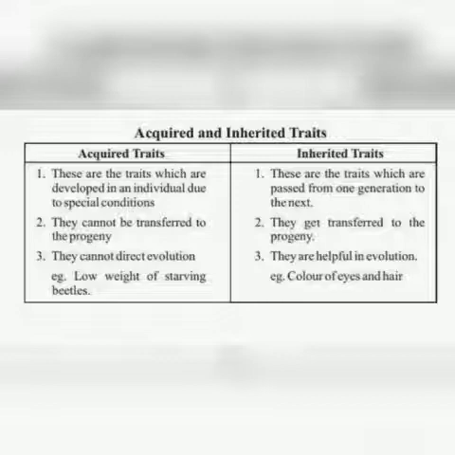For example, the disease called diabetes is also an inherited trait. Generally, it is seen that the gene for diabetes can be transferred from parent to offspring, or from one generation to the other generation. So it is an inherited trait. Understood? So the traits which can be transferred are the inherited traits, and the traits which cannot be transferred are the acquired traits.